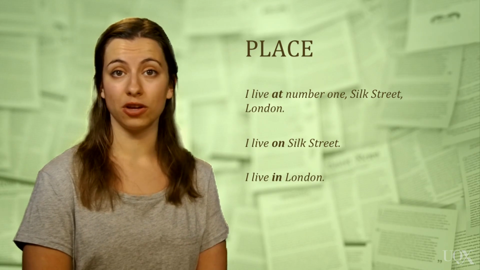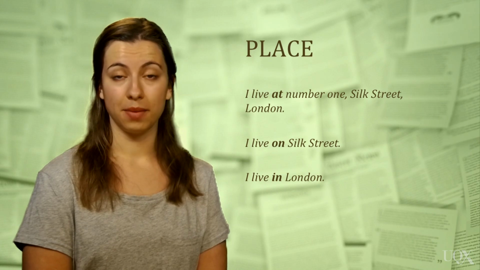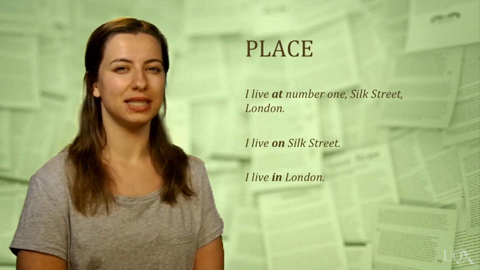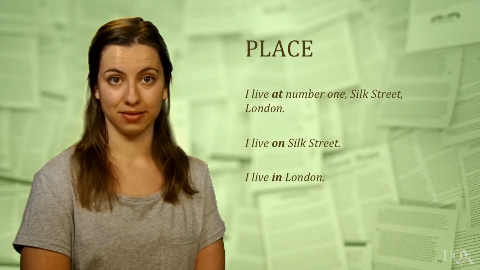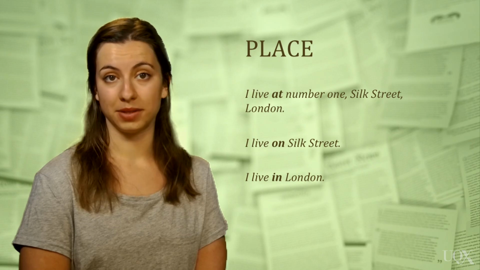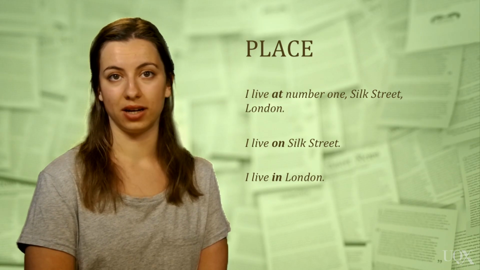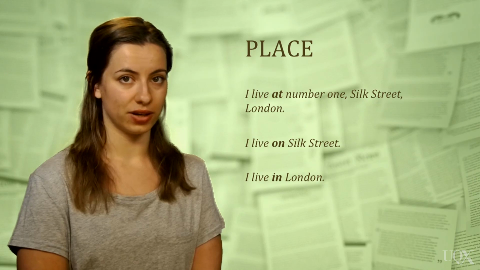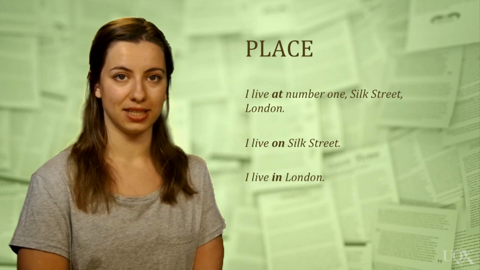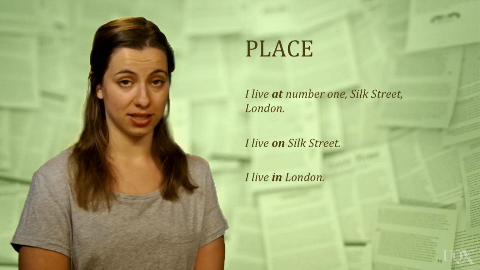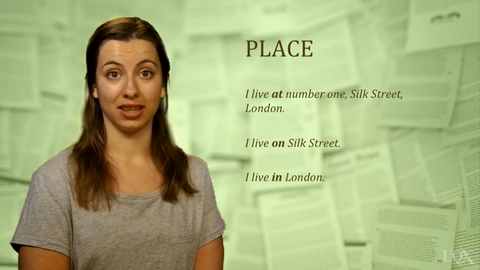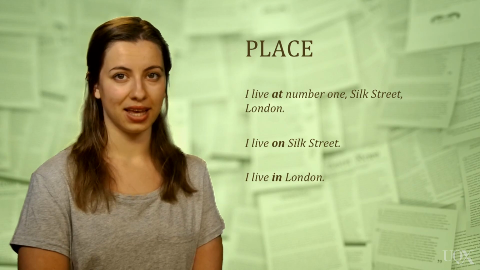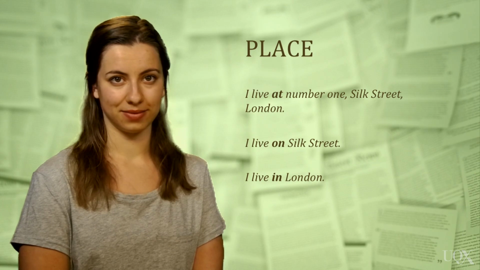Prepositions of place can also be on, at, or in. The preposition at is used for specific addresses, such as I live at number 1 Silk Street, London. On is used for names of streets, roads, etc., as in I live on Silk Street. But we use in to designate general areas, such as suburbs, towns, and countries, as in the sentence, I live in London. As you can see, the relationship of a preposition depends upon its context in a sentence.